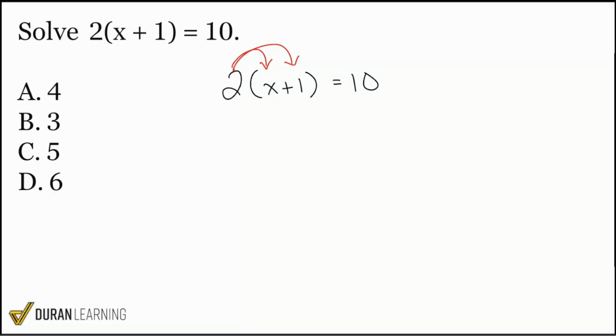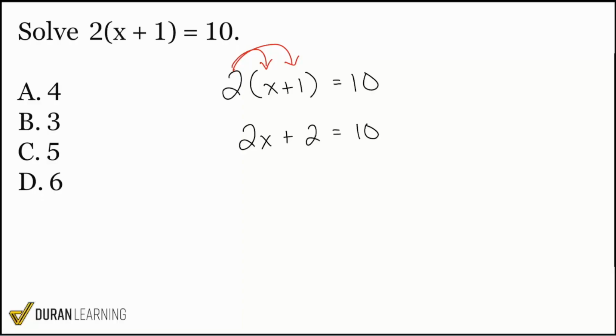So what this is going to turn into is 2 multiplied by x, which is going to be 2x. And then we have 2 multiplied by 1, which is going to be 2, because 2 times 1 is 2. Everything on the right side stays the same. It's still 10. Notice that it's just this parentheses that got multiplied. So now that we're here, we still are going to take it, again, one step at a time. This looks a little more familiar, right? So now we can use that familiarity to knock this down in 2 more steps.